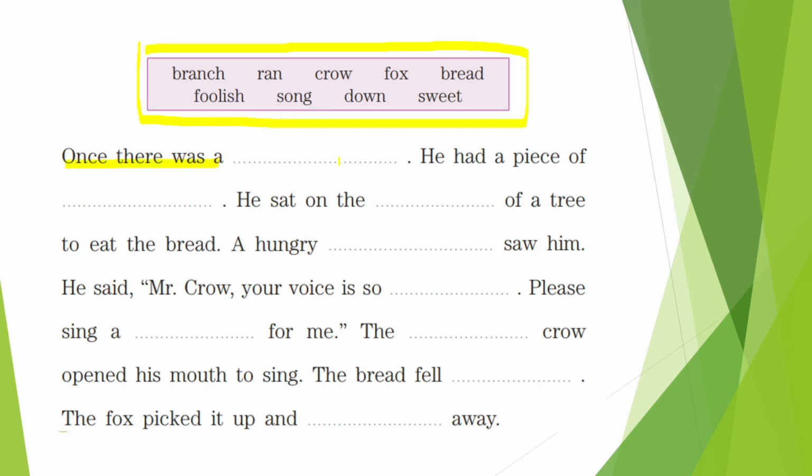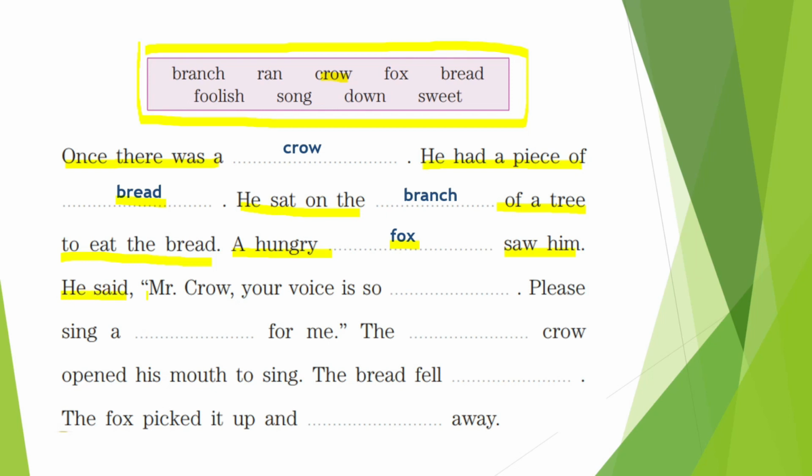Once there was a dash. Once there was a crow. Alright. He had a piece of dash. He had a piece of bread. Then he sat on the dash of a tree to eat the bread. What is the right answer children? Branch. He sat on the branch of a tree to eat the bread. A hungry dash saw him. A hungry fox saw him.